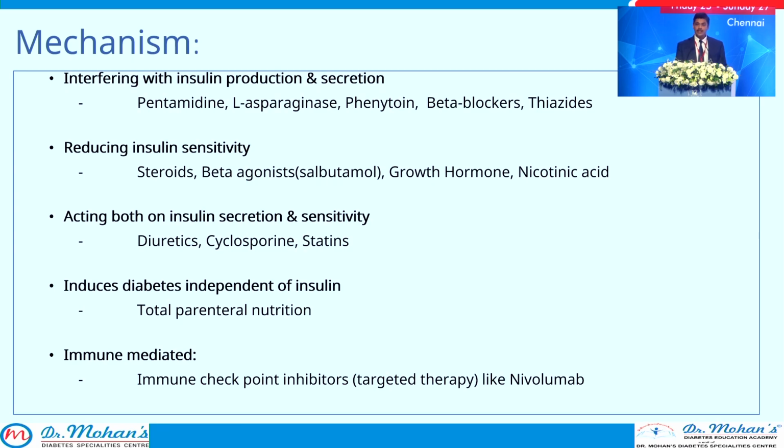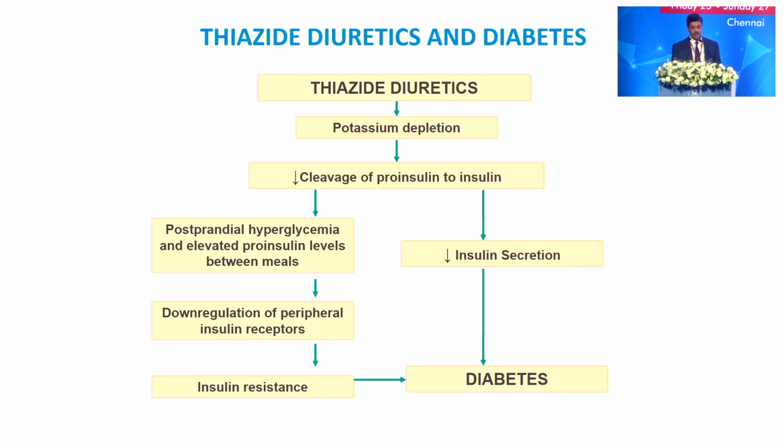Cyclosporins and statins can cause it by both mechanisms, and total parenteral nutrition induces diabetes independent of insulin mechanisms. Immune checkpoint inhibitors, used as targeted therapy in cancer chemotherapy, can cause even autoimmune type 1 diabetes. Thiazide diuretics mainly cause diabetes by depleting potassium, thereby decreasing the cleavage of proinsulin to insulin, reducing insulin secretion and causing postprandial hyperglycemia, and by downregulation of peripheral insulin receptors, thereby causing insulin resistance and diabetes.